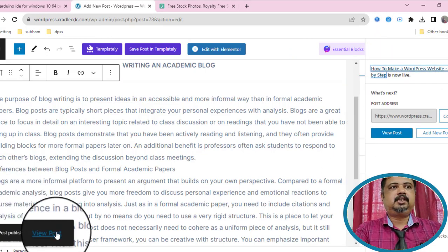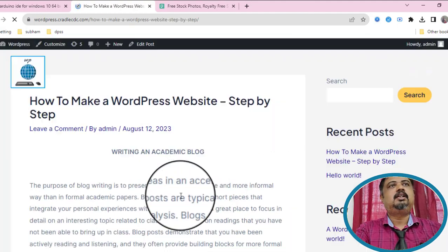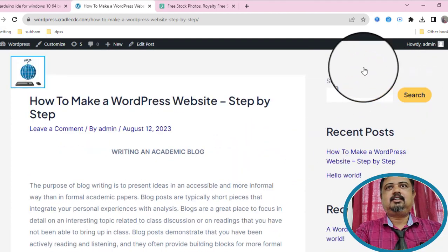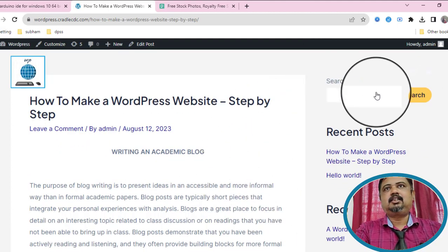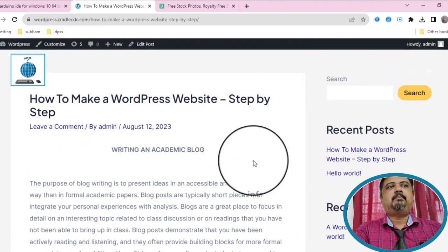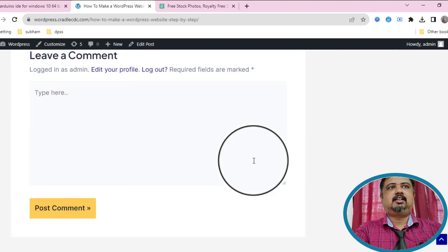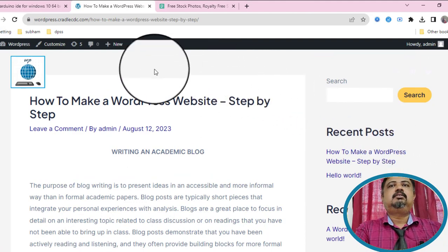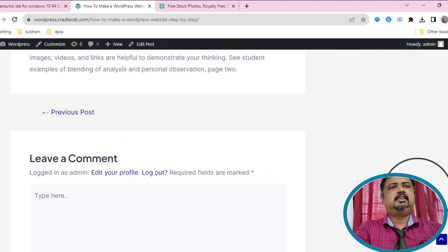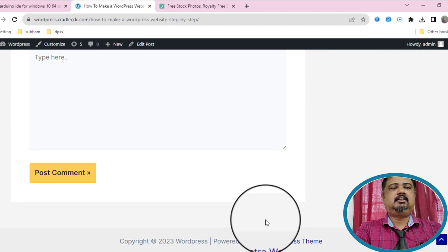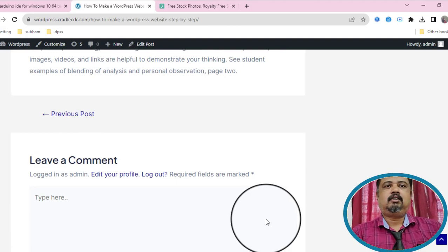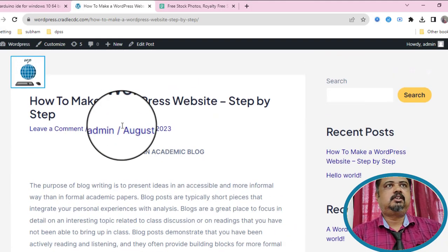This post is publishing now. First we want to look at how that post looks. See, the structure is not right yet. We have to make it right. We need a single column and no sidebar, and we need the comment section, because it should be interactive between you and your audience or customers.